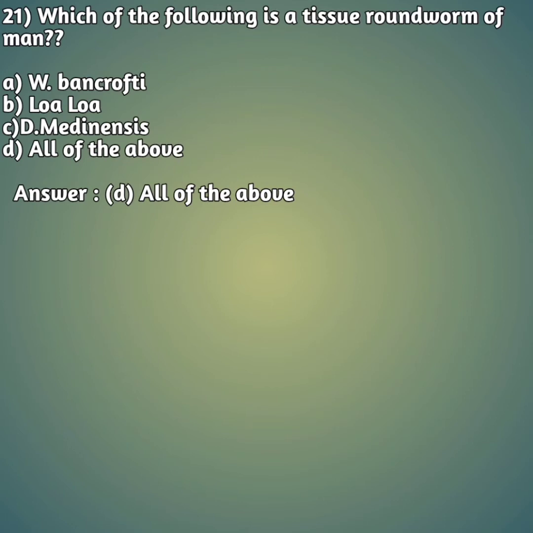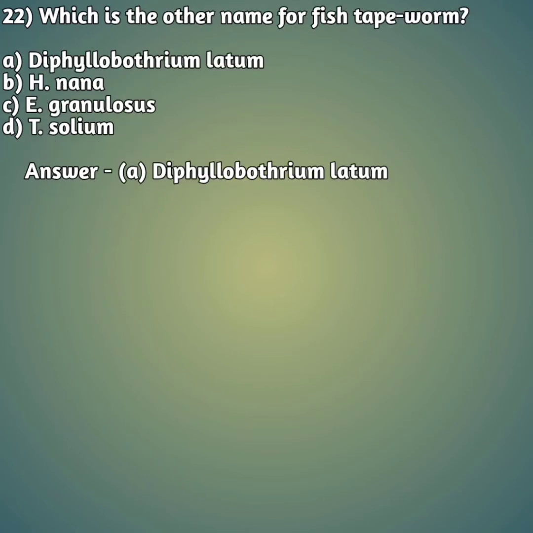Which of the following is a tissue roundworm of man? Option A W. bancrofti, that is Wuchereria bancrofti, option B Loa loa, option C D. medinensis and option D all of the above. Here the answer is D, all of the above. Which is the other name of the fish tapeworm? Option A Diphyllobothrium latum, option B H. nana, that is Hymenolepis nana, option C E. granulosus, that is Echinococcus granulosus, and D T. solium, that is Taenia solium. The other name for the fish tapeworm is option A Diphyllobothrium latum.